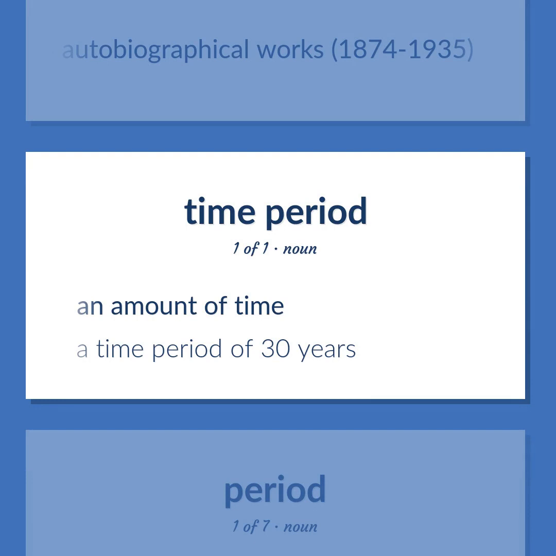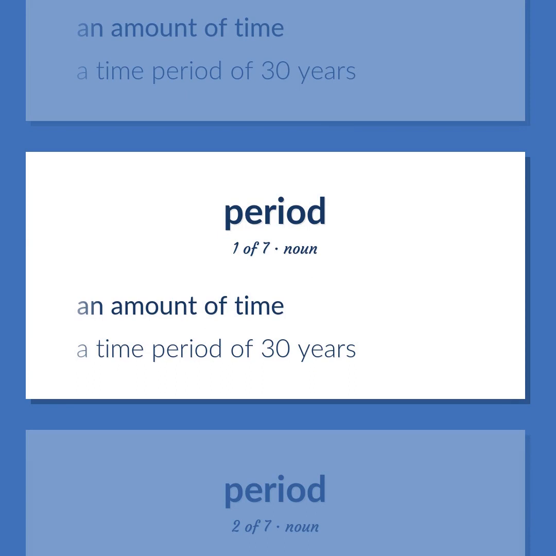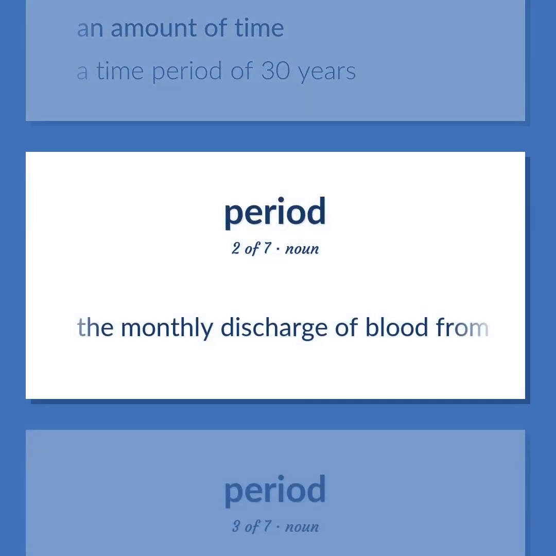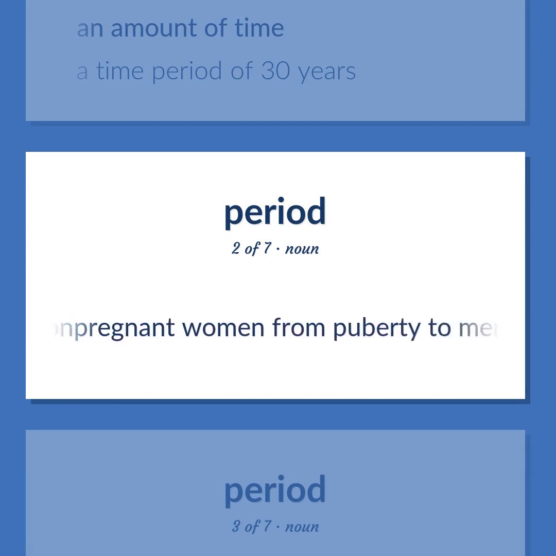An amount of time. A time period of 30 years. The monthly discharge of blood from the uterus of non-pregnant women from puberty to menopause.